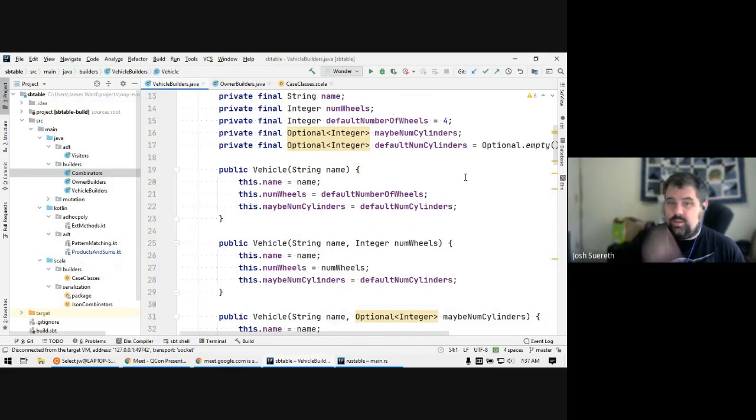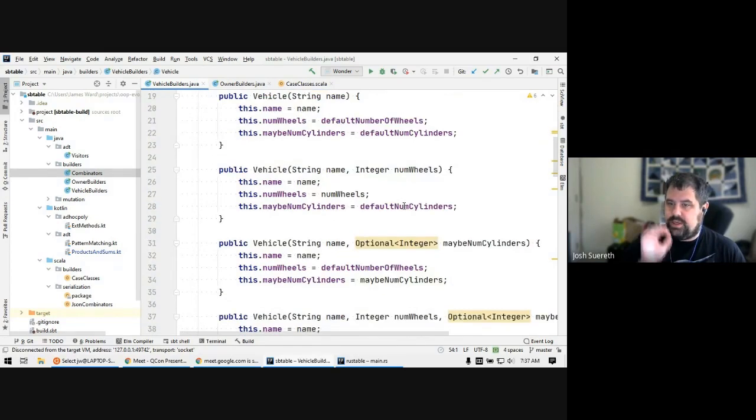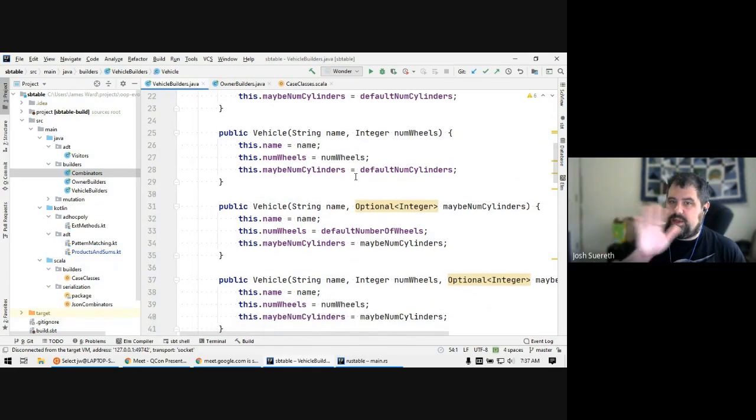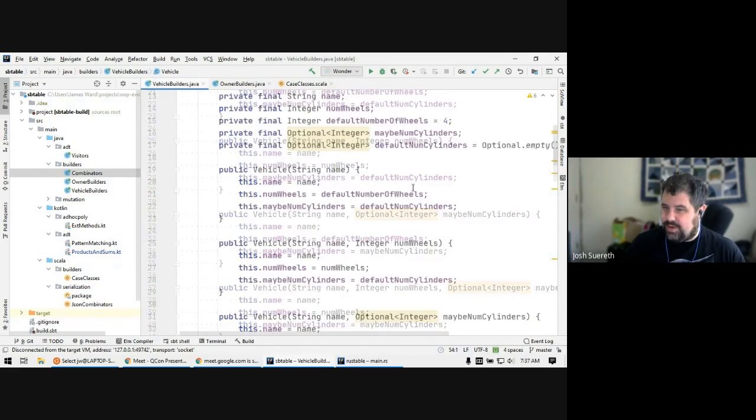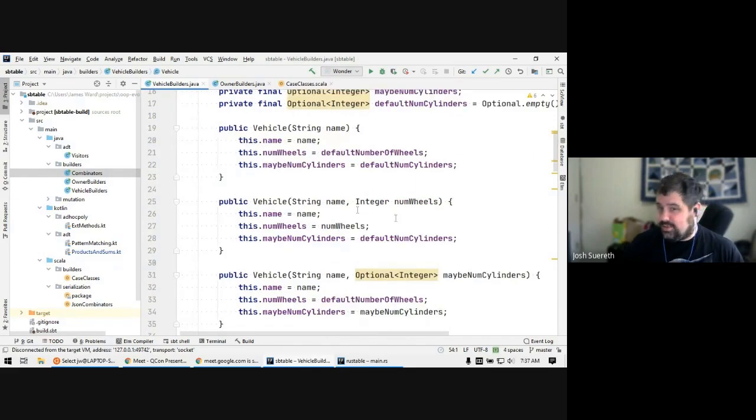In any case, what's interesting here is we have different constructors to instantiate the vehicle with a different set of parameters. And each time we have to instantiate all these different fields. So a vehicle can have a name, and then it uses the defaults. Or you can actually pass a value instead of a default, and then we can use these optional values. So if you wanted to have a 6-cylinder vehicle instead of an 8-cylinder vehicle, or a no-cylinder electric vehicle, you can do that.